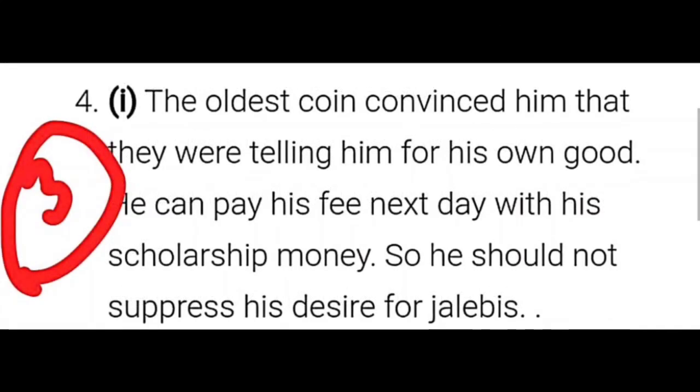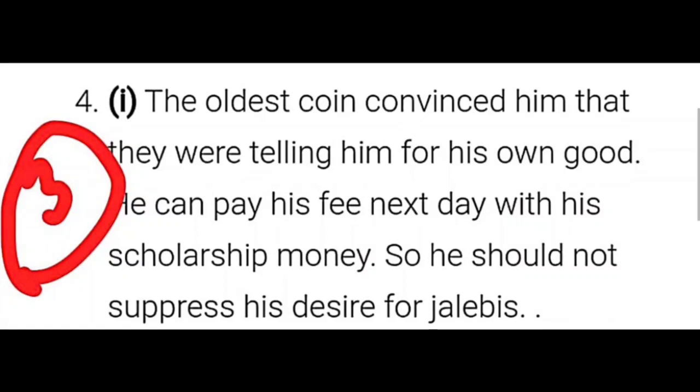The oldest coin convinced him that they were telling him for his own good. He can pay his fee the next day with the scholarship money that he is going to receive.